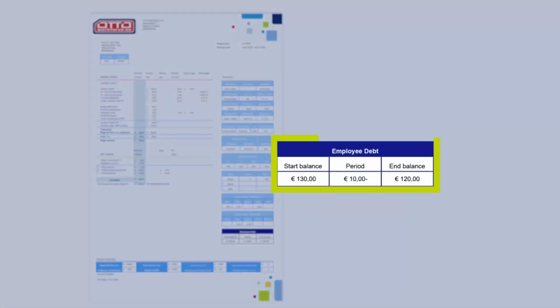The last overview, Employee Debt, gives you information on the status of any potential claim that you still must pay to OTTO, the start balance, whether it has decreased or increased, and the end balance. If there is an end balance, you will receive an email with a request to pay all or part of it directly.